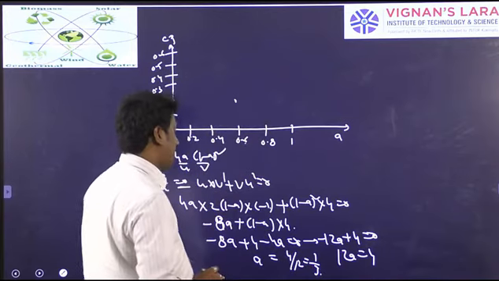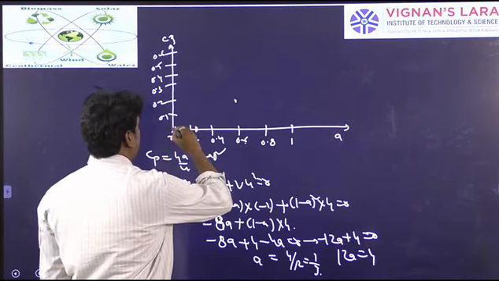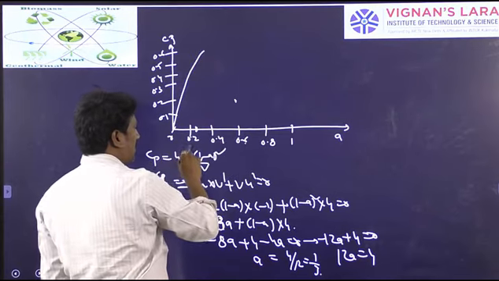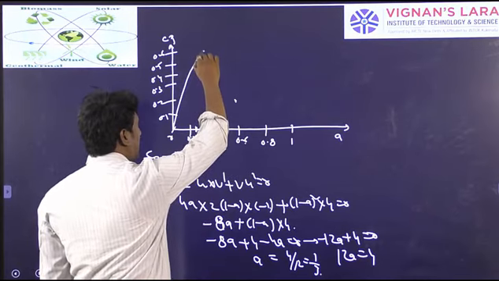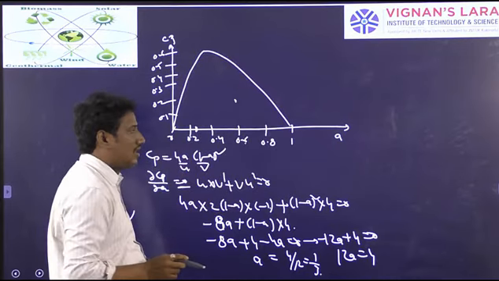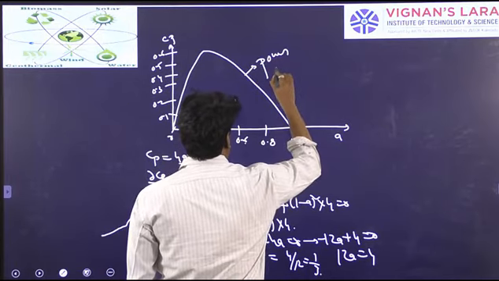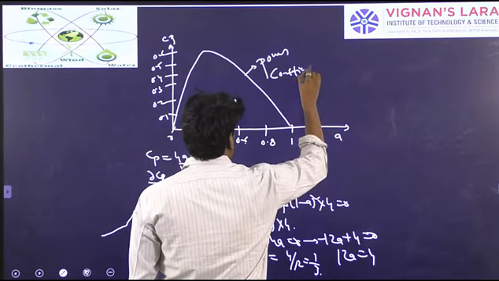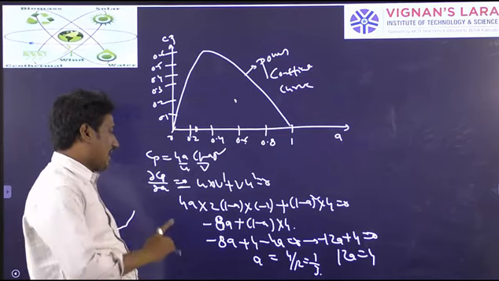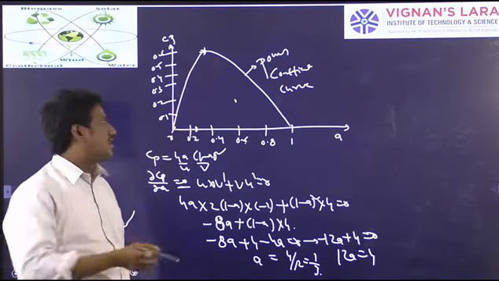So CP will become maximum at a equal to 1 by 3, which means 0.3333. The curve becomes maximum at 0.333, and then it decreases and again becomes 0. This is called the power coefficient curve, where at a equal to 1 by 3 it becomes maximum, about 0.59.